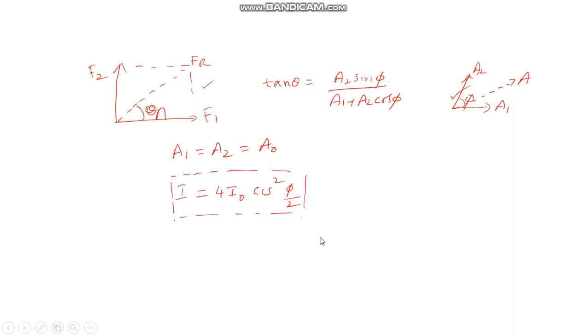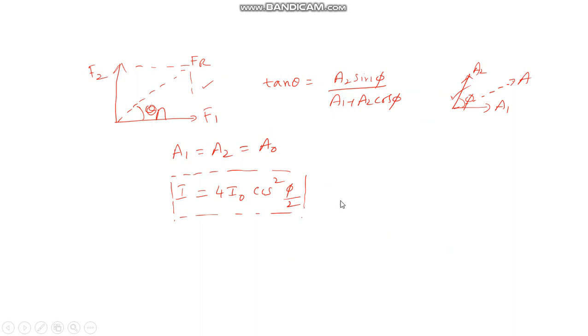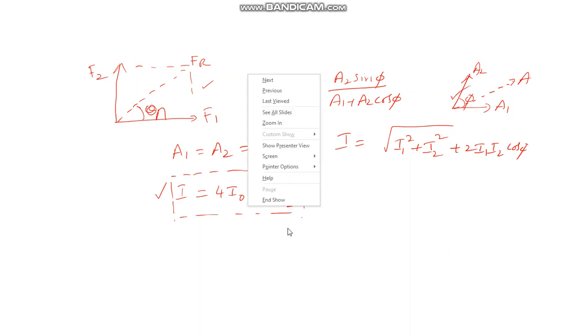Generally you should remember this equation. When we try to find the resultant intensity, in the place of A you are supposed to write I. So for the resultant intensity, there will be intensity of wave 1 and intensity due to wave 2, similar to the parallelogram equation: I1 square plus I2 square plus 2 I1 I2 cos phi. For the special case where A1 is equal to A2 is equal to A0, you finally get this result. So remember it. These are some of the basics. Make a note.